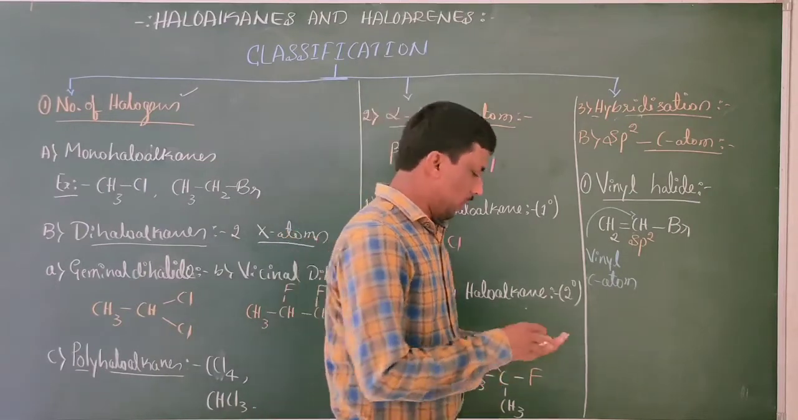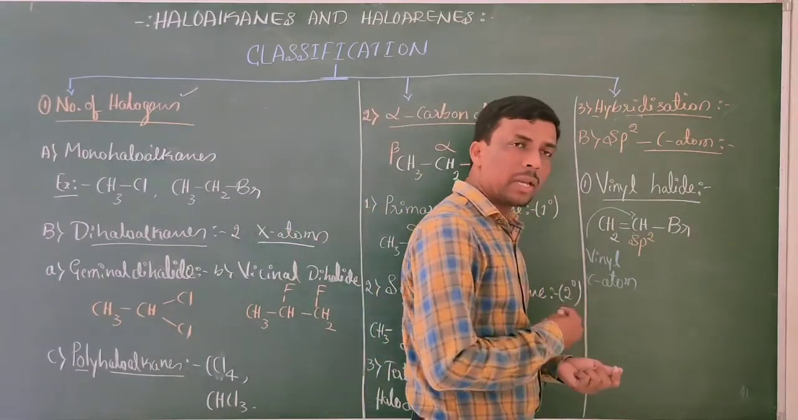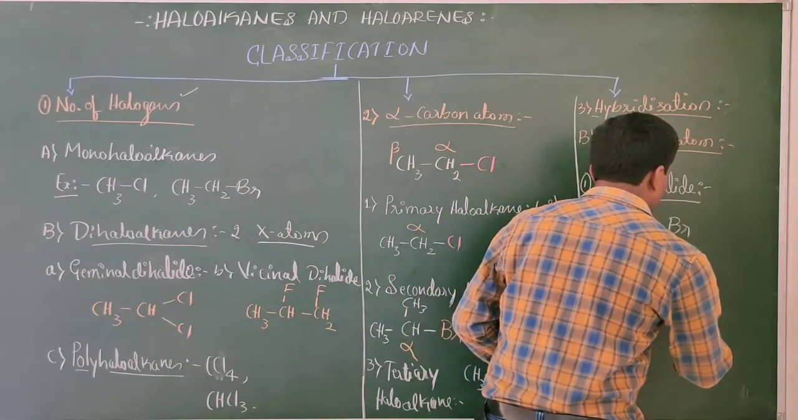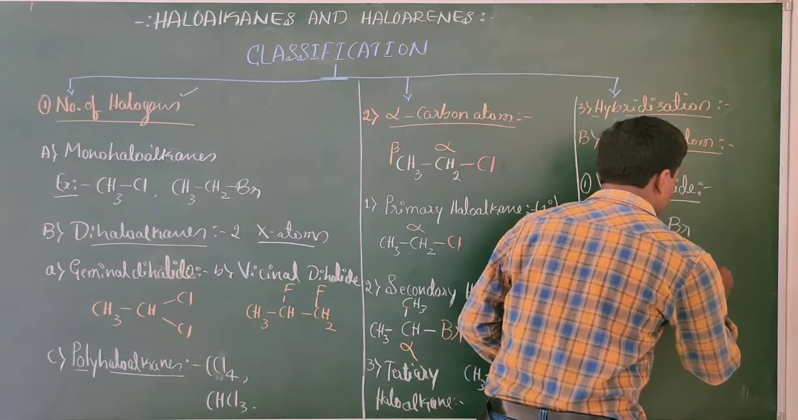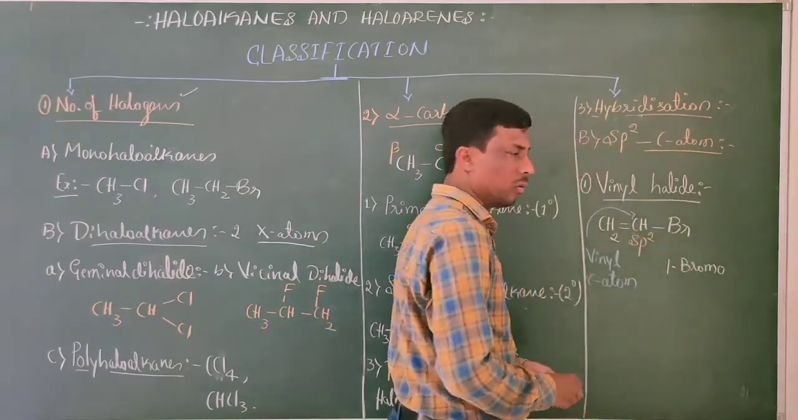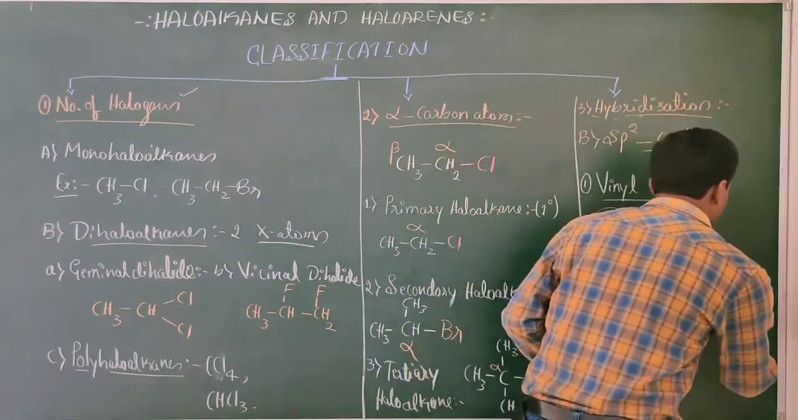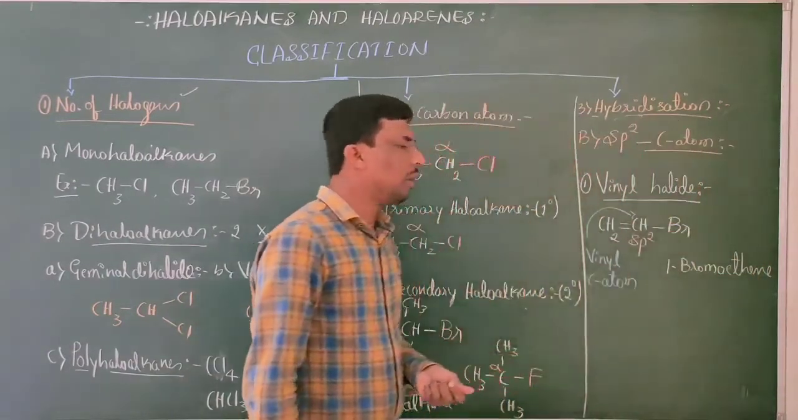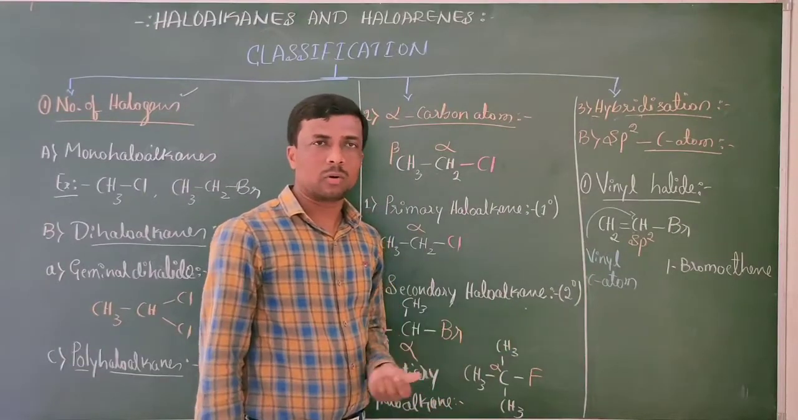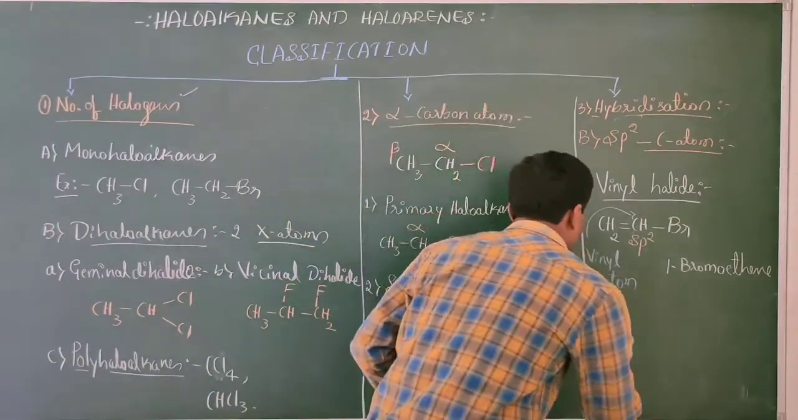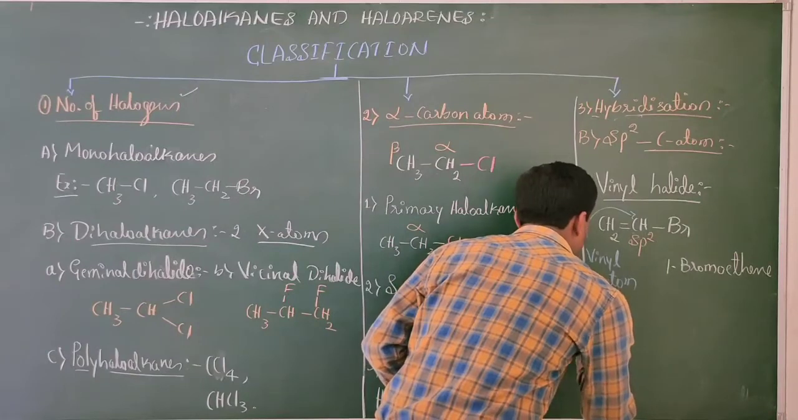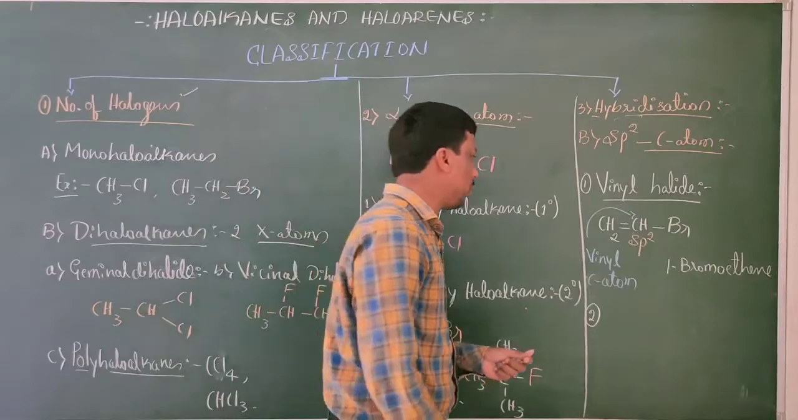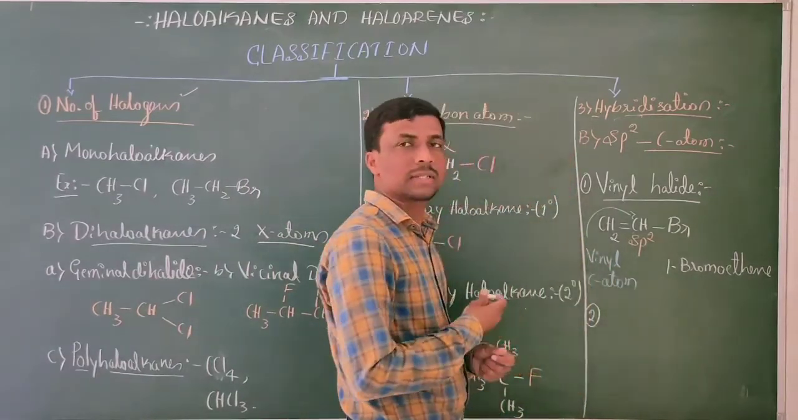Okay, the name of the compound. This is the first carbon atom. 1-bromo ethene, you can see the double bond is there. This is 1-bromo ethene. Understood or not? This is 1-bromo ethene. Now let us discuss the second one.